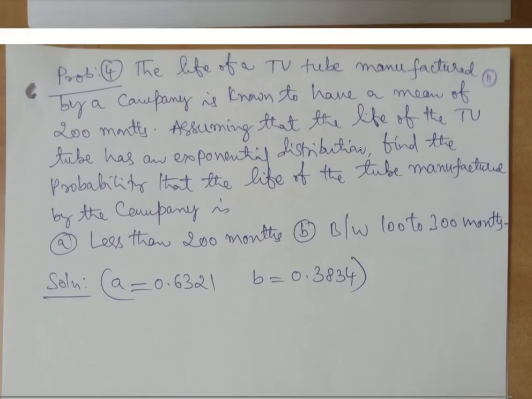Another problem, probably this is an exercise we can consider. So problem 4, the life of a TV tube manufactured by a company is known to have a mean of 200 months. Assuming that the life of a TV tube has an exponential distribution, find the probability that the life of the tube manufactured by the company is less than 200 or between 100 and 300. So less than 200 means you will be having minus infinity to 200.